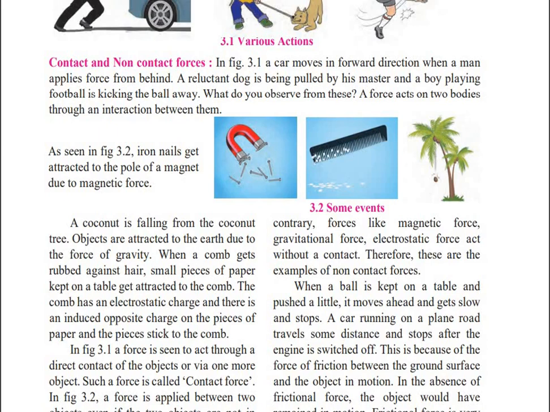So the coconut is falling on the ground because the earth exerts gravitational force on the coconut. The coconut is on the tree. The earth is at the base, but still that earth is exerting force on the coconut, that is gravitational force, and due to that the coconut is falling down on the earth.